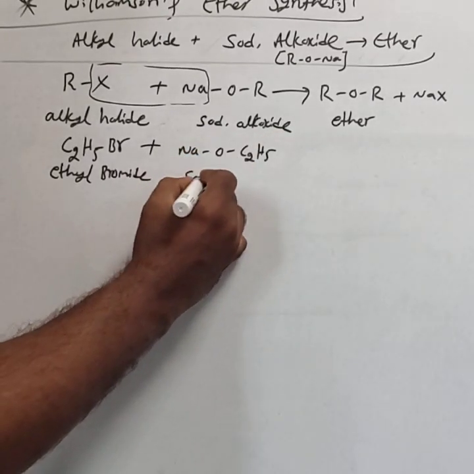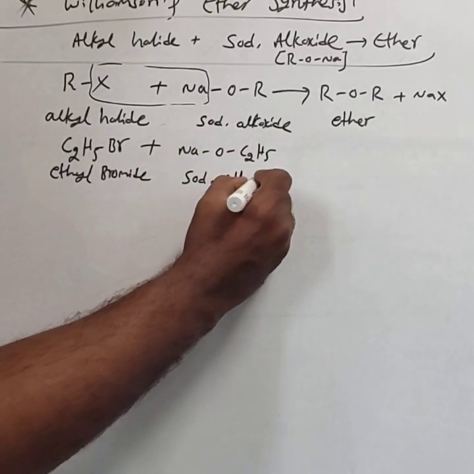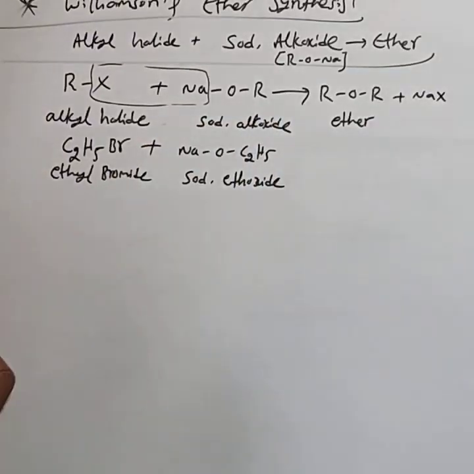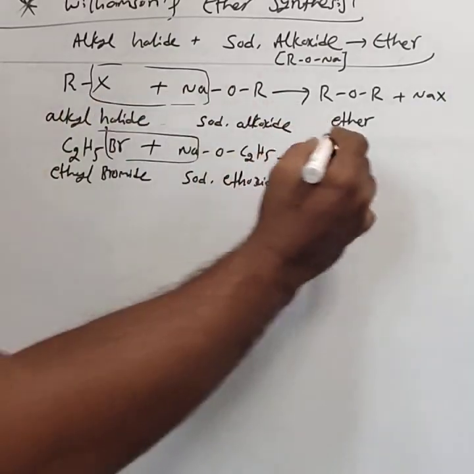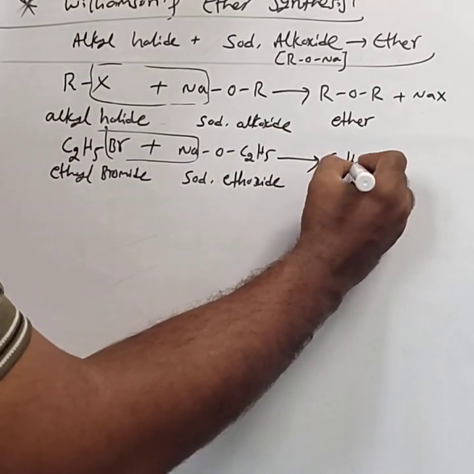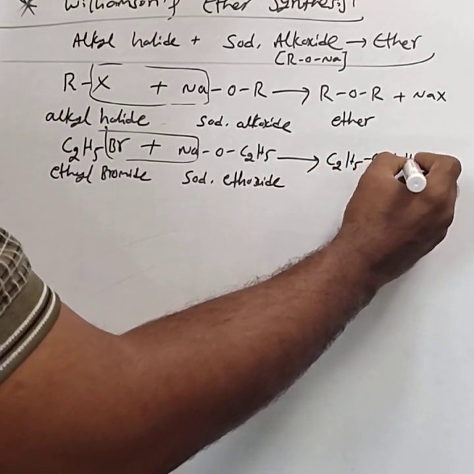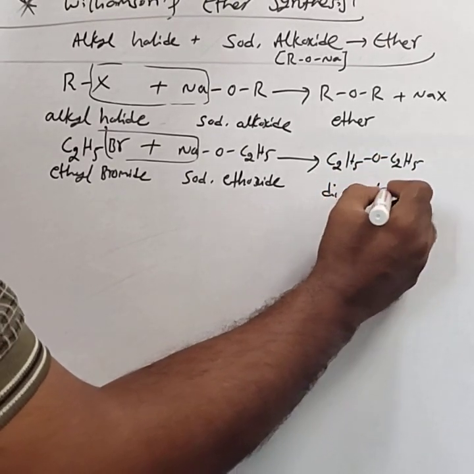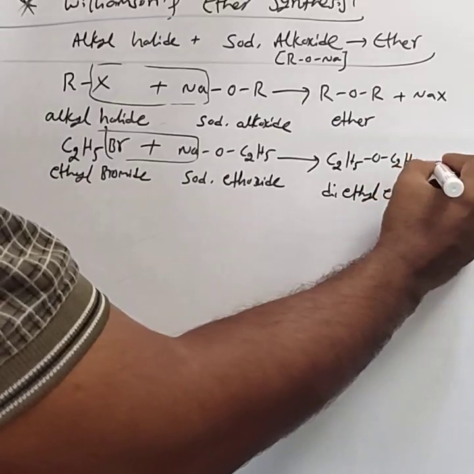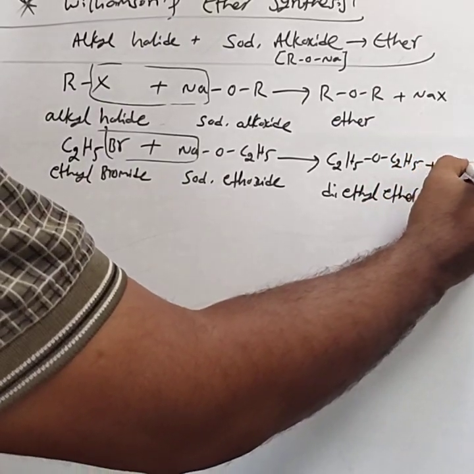The name is sodium ethoxide. Same, NaBr gets removed. The formula is C2H5OC2H5. This is diethyl ether, liberating NaBr.